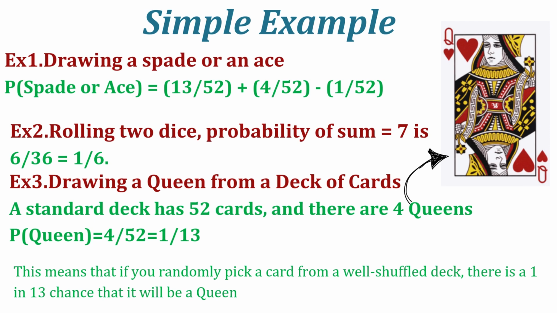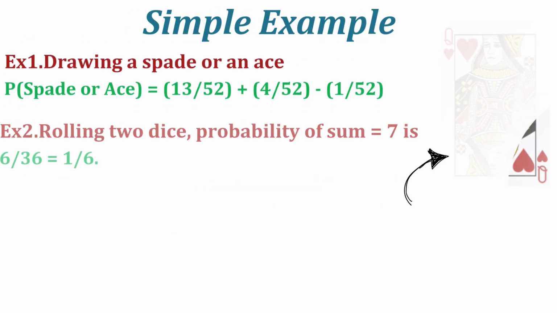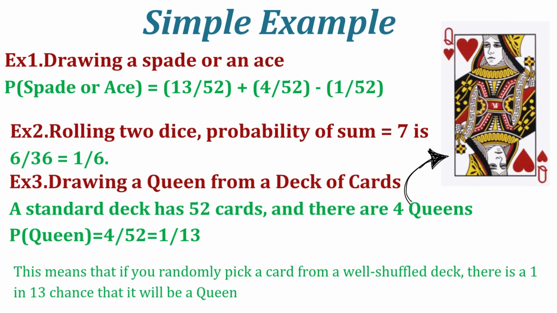Let's take some simple examples, that means we are going to apply the rules to particular examples. Drawing a spade or an ace: probability of spade or ace is 13 by 52 plus 4 by 52 minus 1 by 52, because the ace of spades is a common card with probability 1 by 52, which is subtracted. Let's take another example: rolling two dice to get a sum of 7 is 6 by 36, and drawing a queen from a deck of cards is 1 by 13.